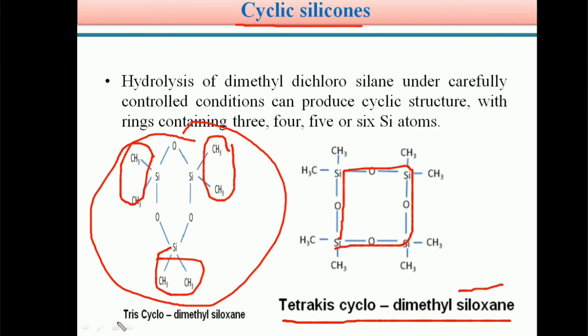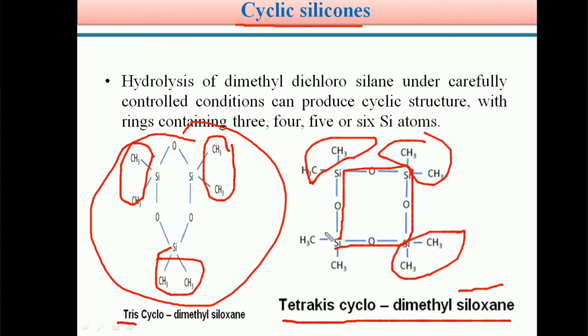That's why it is mentioned as tris. In the other ring, this is one dimethyl unit, another, another, and the next, so 4 dimethyl units are present. That's why tetrakis is mentioned. It is a cyclic system. Here 3 dimethyl groups are present, that's why tris cyclodimethyl siloxane. In this manner the cyclic silicones are prepared.